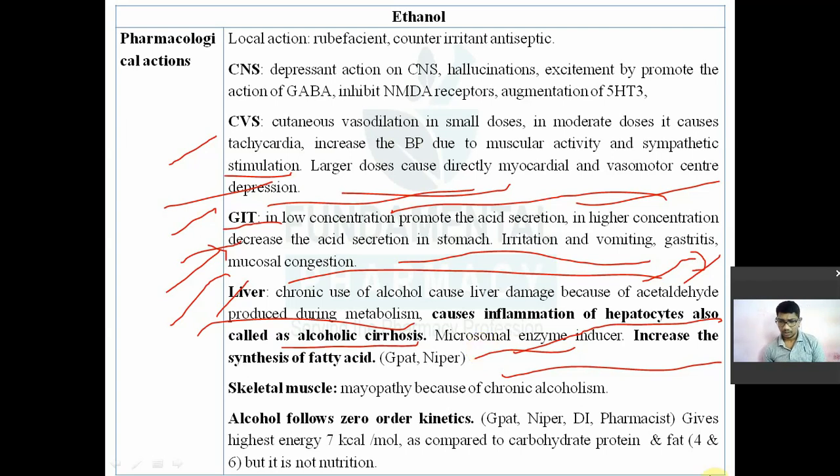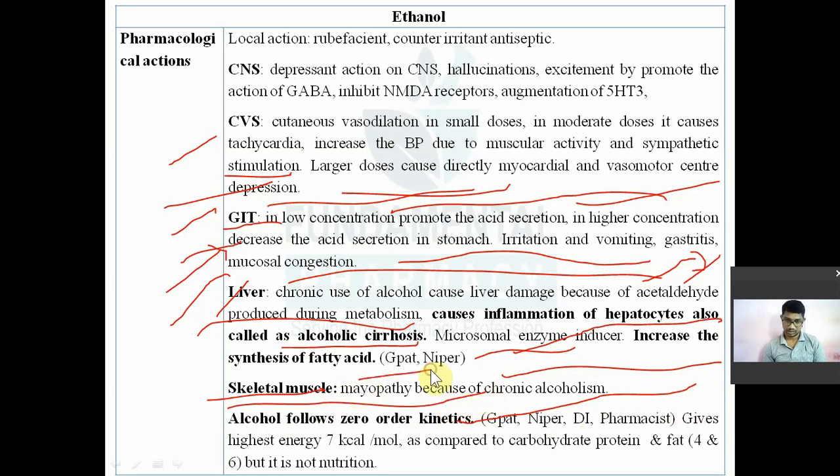Now next, what is the action of ethanol on the skeletal system, skeletal muscle? Myopathy occurs if alcohol is used for a long term. Myopathy is because of chronic alcoholism. So if any patient takes liquor chronically, he may suffer from myopathy.